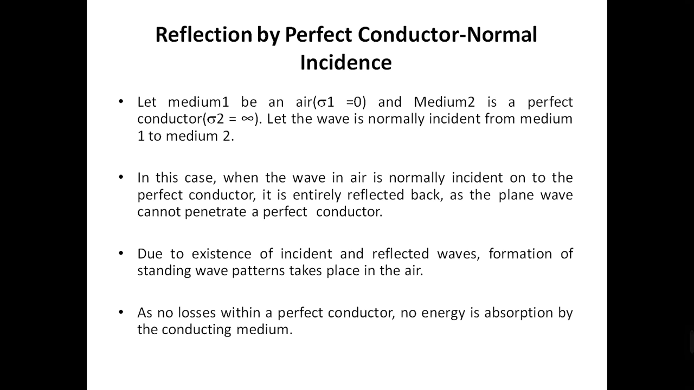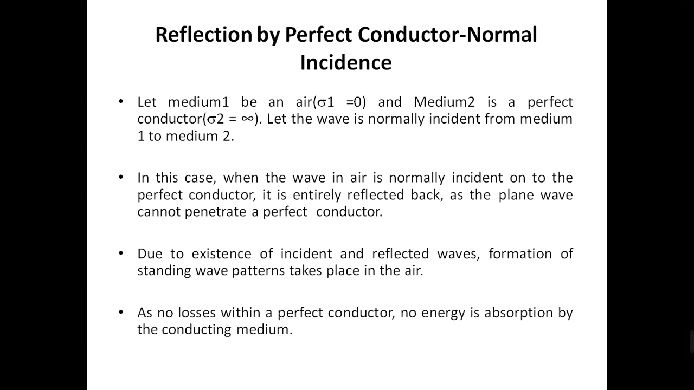So let me consider the incident wave is traveling from medium 1 to medium 2. Here medium 1 is considered to be a lossless medium or air, and medium 2 is a perfect conductor. Now let the wave be normally incident from medium 1 to medium 2.